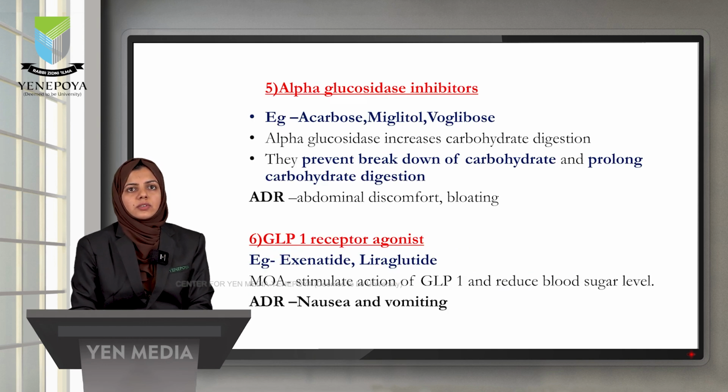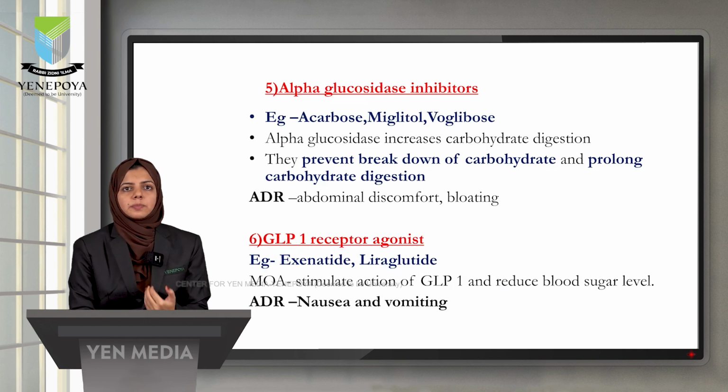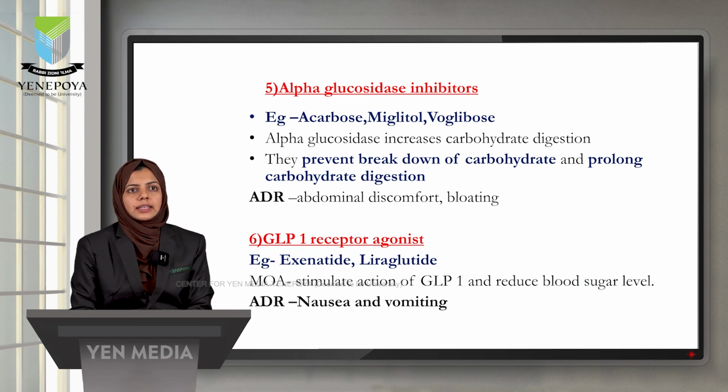Next type is alpha glucosidase inhibitors. Examples are acarbose, miglitol and voglibose. Here the mechanism is that alpha glucosidase is an enzyme that increases the carbohydrate digestion in our body, and alpha glucosidase inhibitors will prevent the action of this alpha glucosidase. So they prevent the breakdown of carbohydrate and prolong the carbohydrate digestion. After the breakdown of carbohydrate, glucose is produced in our body. So while delaying the carbohydrate digestion, the amount of glucose released in our body is decreased. The ADRs associated with alpha glucosidase inhibitors are abdominal discomfort and bloating.